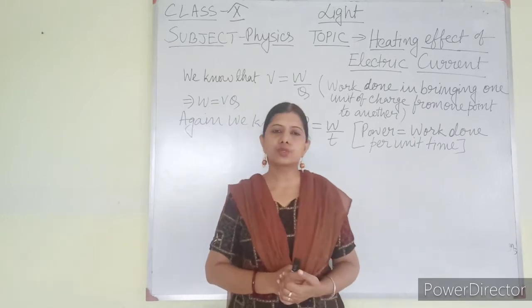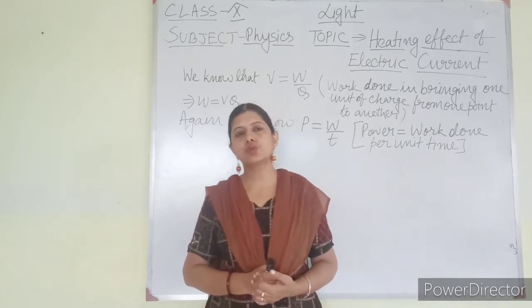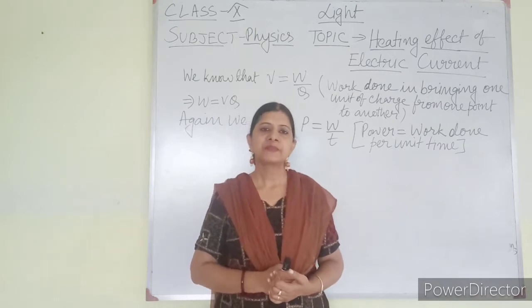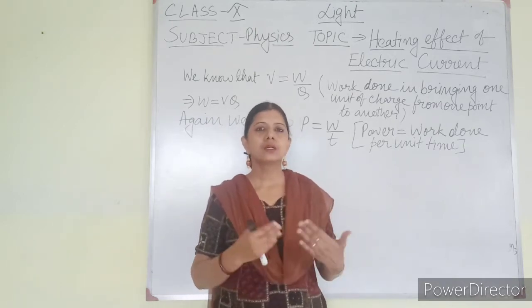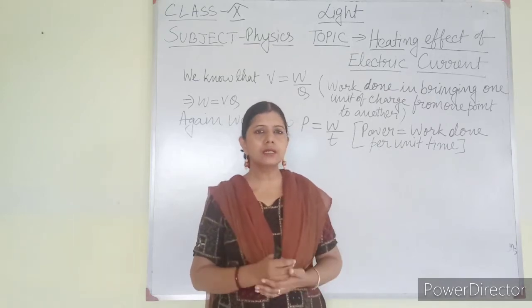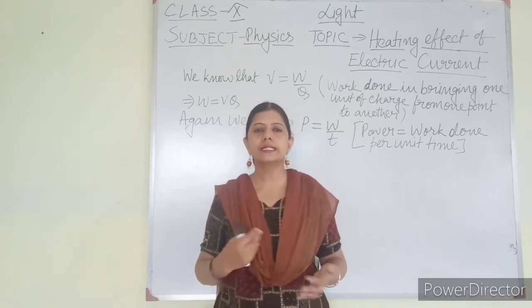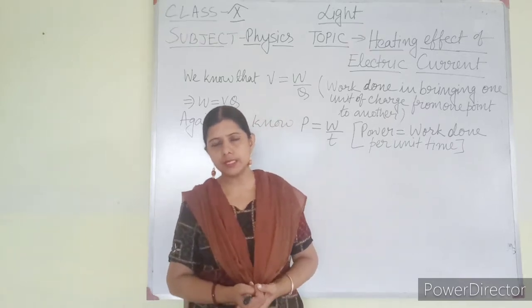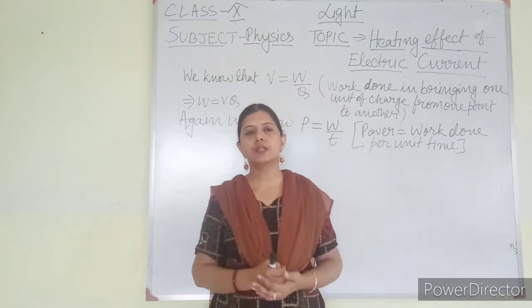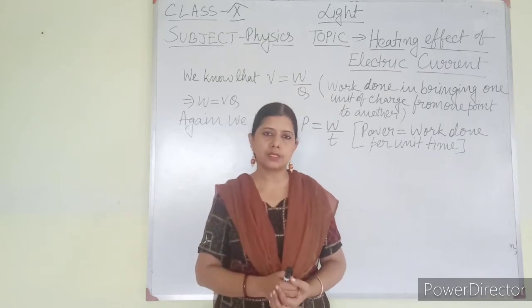There are many electronic devices around you which work on the principle of heating effect of electric current. Example: heater, toaster, iron, geyser, all these work on the heating effect of electric current. That means the electrical energy is converted into heat energy, and we utilize that for various purposes.